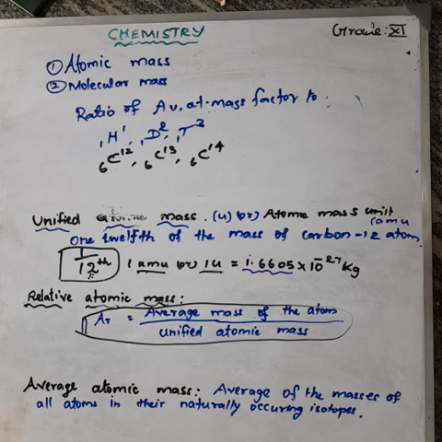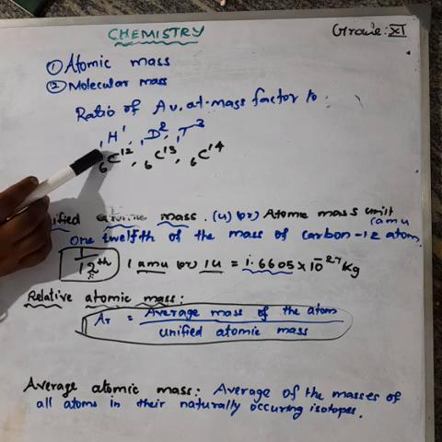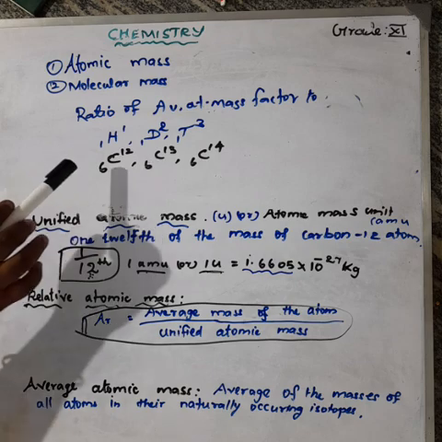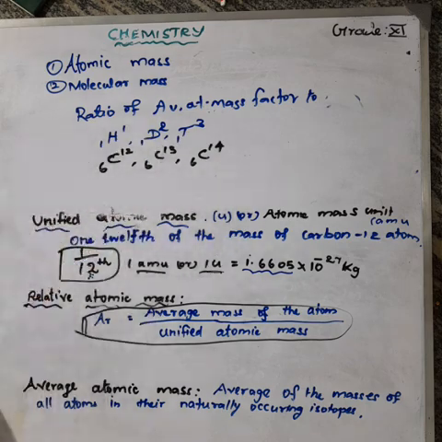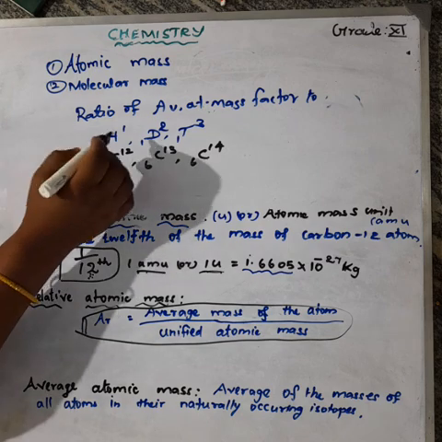Average atomic mass. What do you mean by average mass? Average mass means we cannot directly take one atom. For example, if we are taking the atomic mass of hydrogen, we know the atomic mass of hydrogen is 1. But not all the isotopes of hydrogen have atomic mass 1. So the atomic mass of hydrogen is different. What are the different isotopic atomic masses of hydrogen?